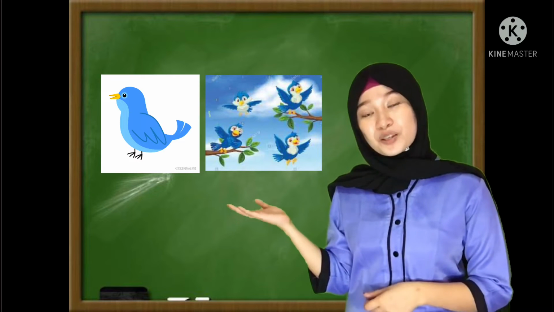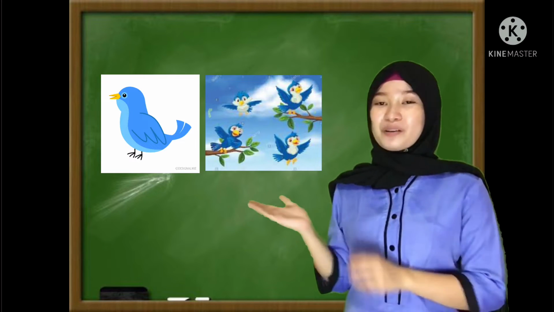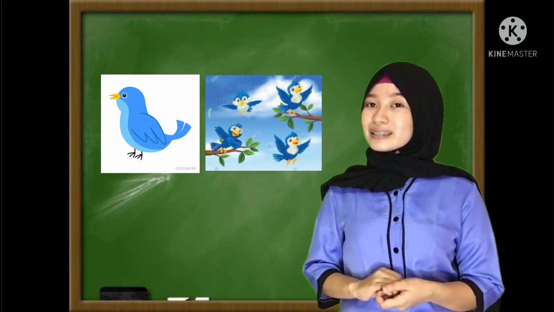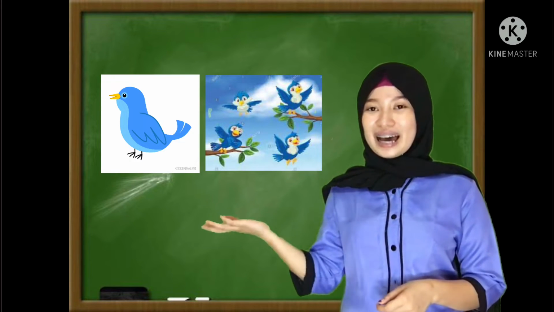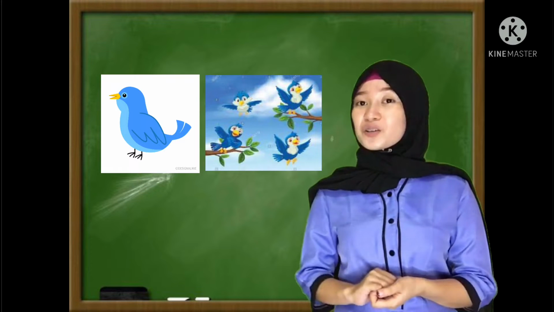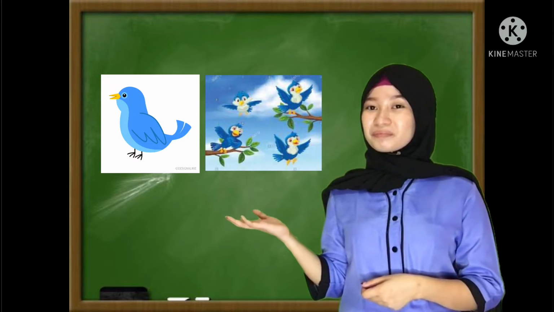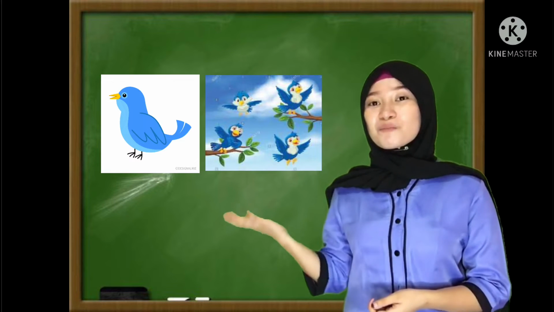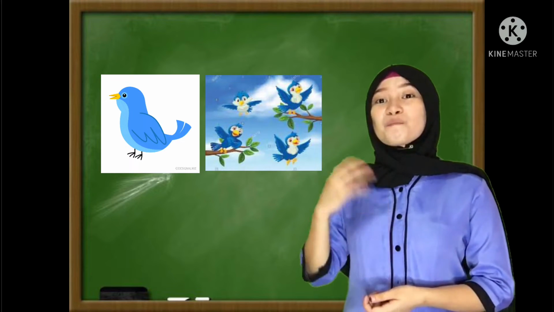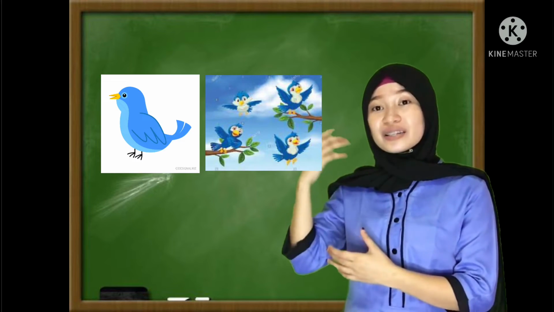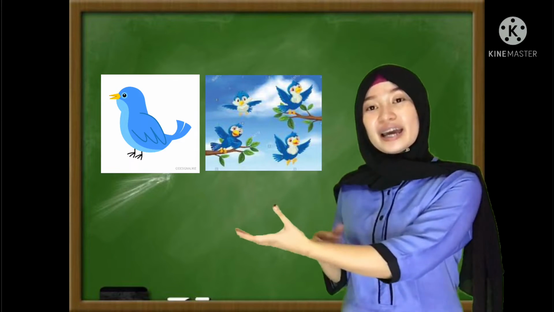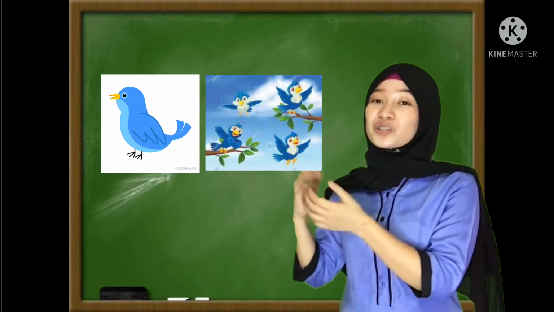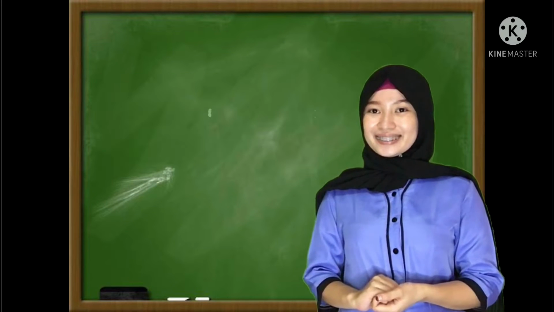Another, this one. Yes, the first picture represents bird. Very good. And the second picture represents, yes, fly. So what do you think is the relationship between these two? Yes, good. Good answer. The relationship between these two is that bird is the one who does the action, which is the fly. And the fly is the action done by the first word, which is the bird.